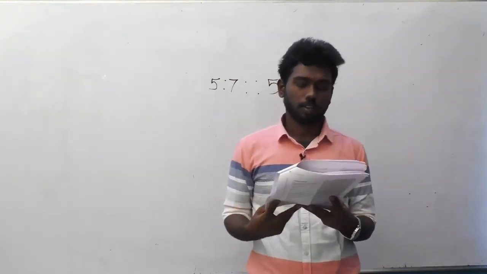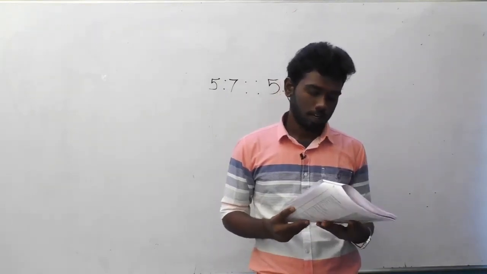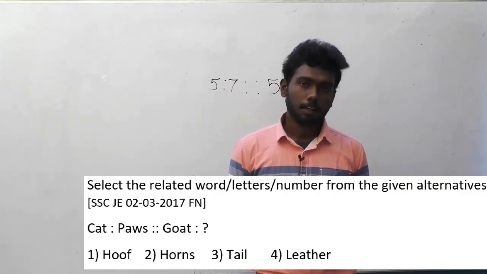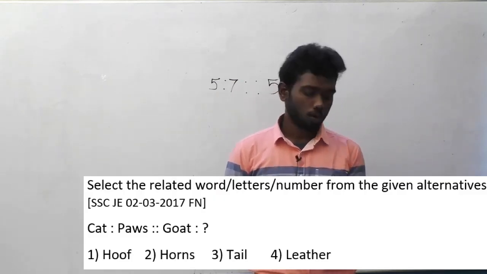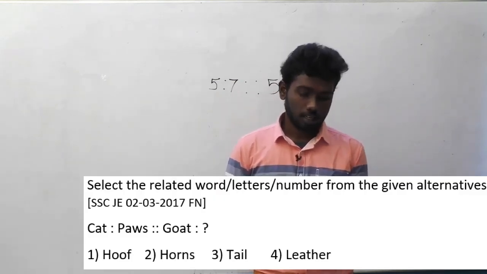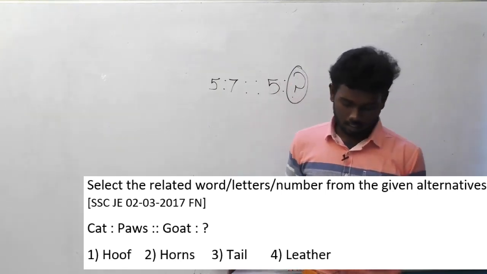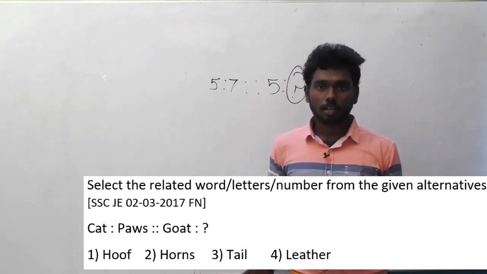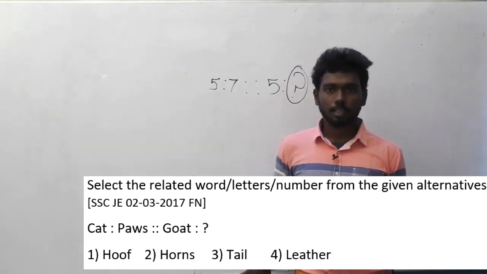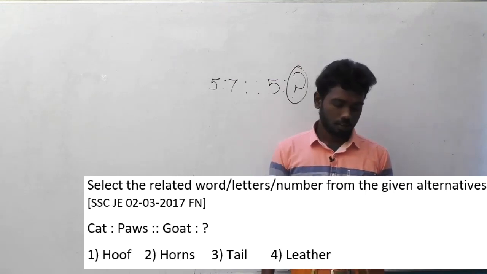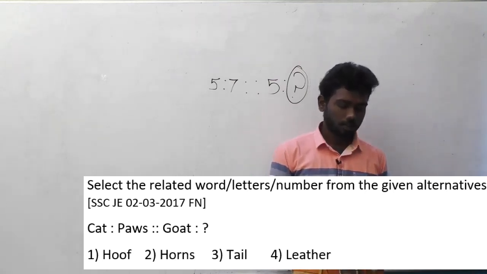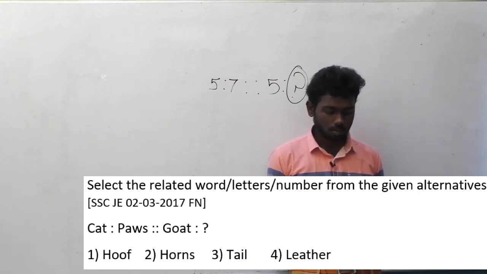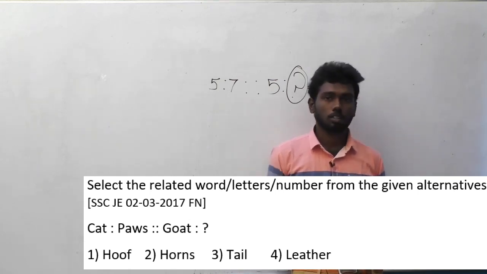That's it. Let's move on to the 75th question of SSC JE, 2 March 2017 forenoon session. The question is, select the related word or letters or number from the given alternatives. This question has cat is to paws implies goat is to what.